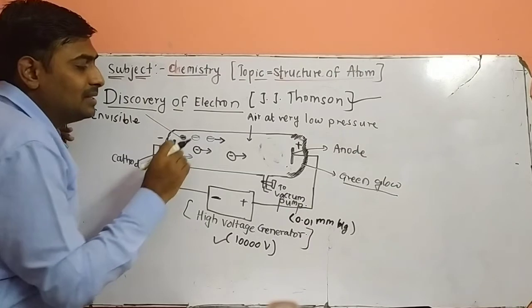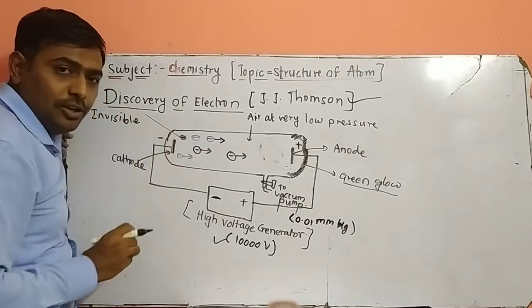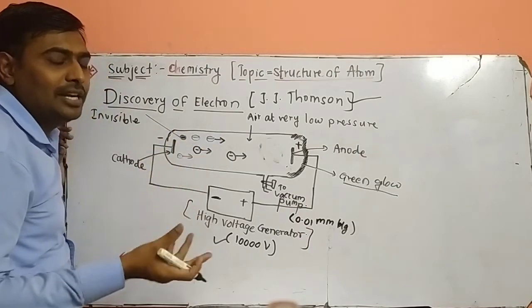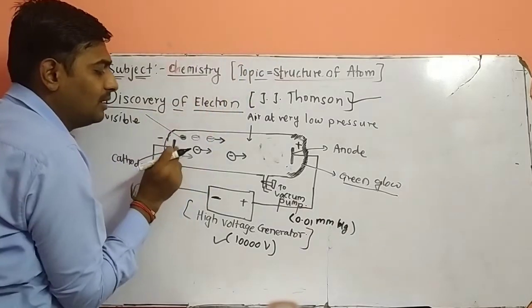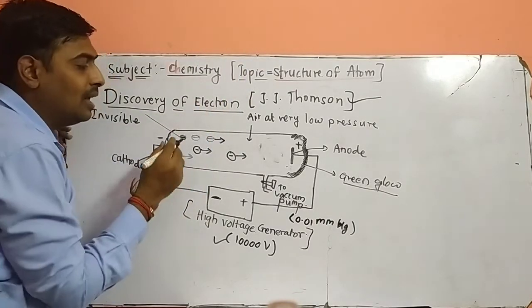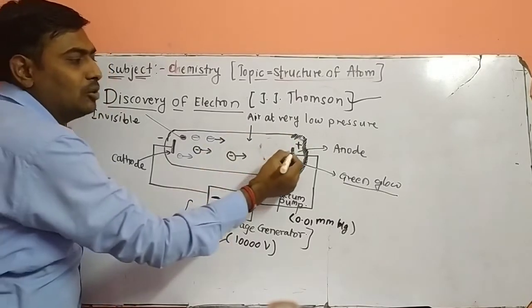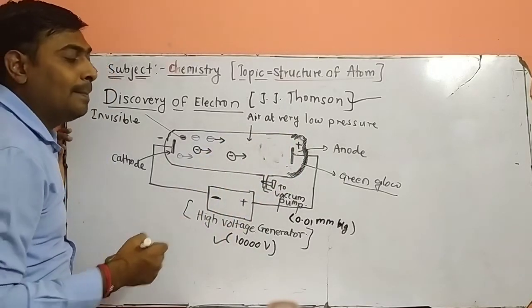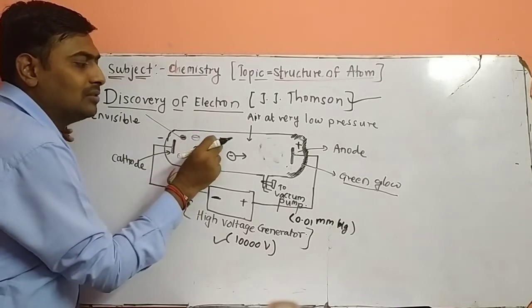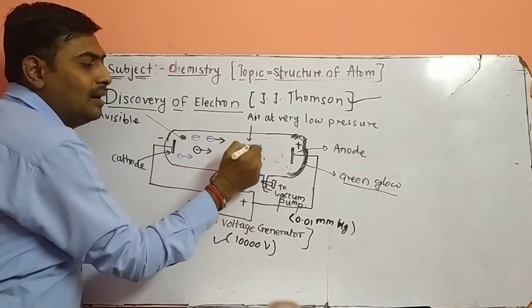Negative invisible charges are removed from the negative terminal. Obviously, negative charges are eliminated from the negative terminal, and they move toward the positive electrode. This electrode, the anode, acts as the positive terminal. Obviously, these negative charges will be attracted toward it, and what happens?